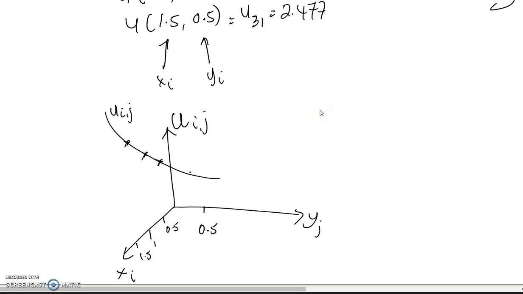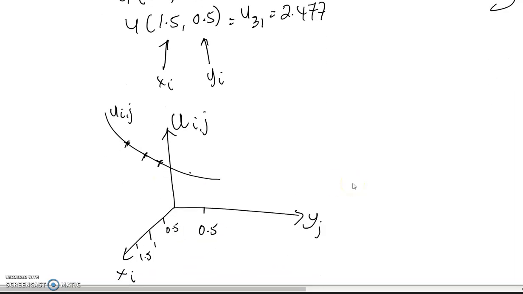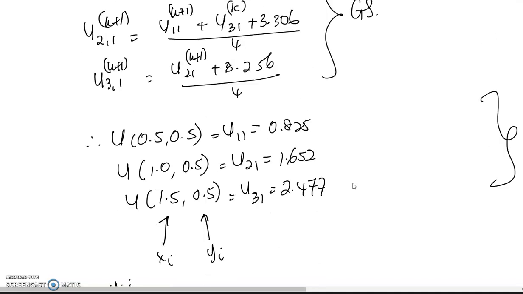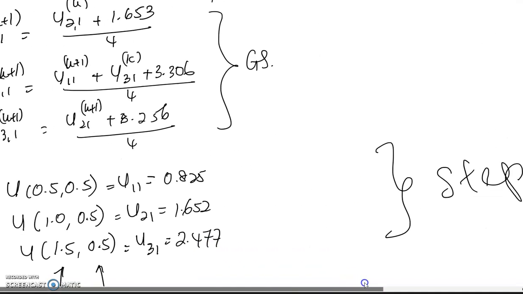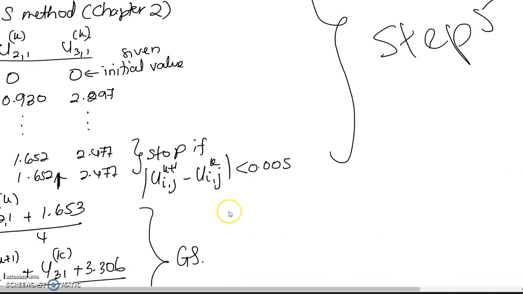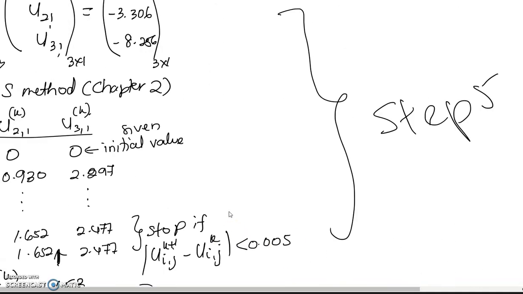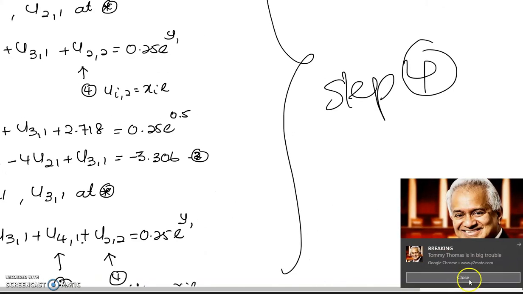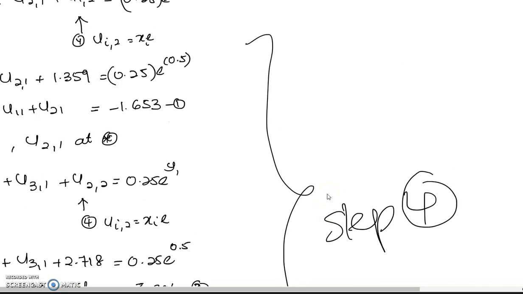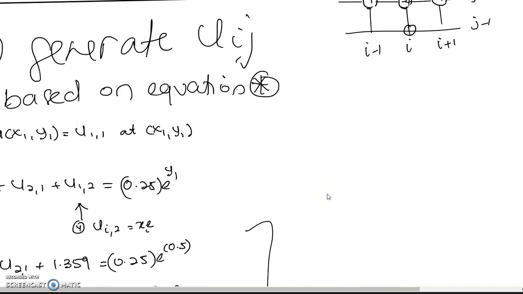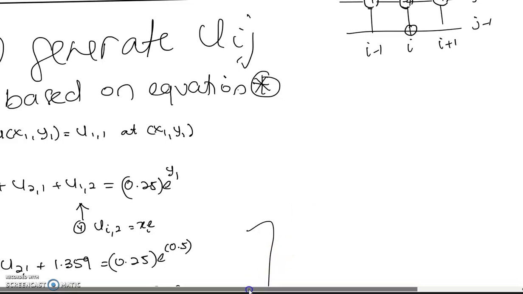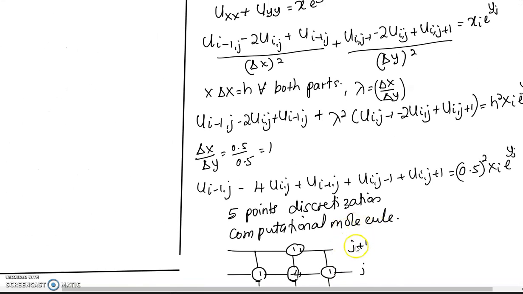So when we draw the graph of U_ij, the graph is increasing as x increases. So this graph is a curve. This is step number 6, which is to find the values. Step number 5 is to solve using a linear system of equations. Step number 4 is to generate the grid. And step number 3 is the process of generating using the derivation of the elliptic equation.